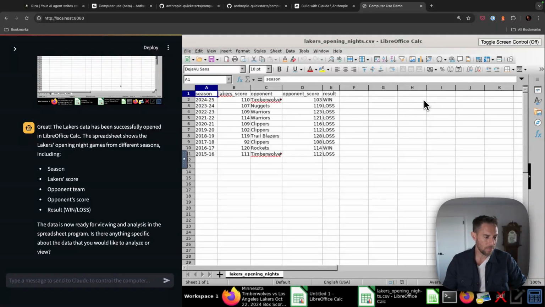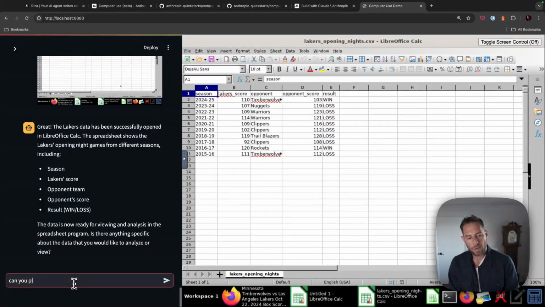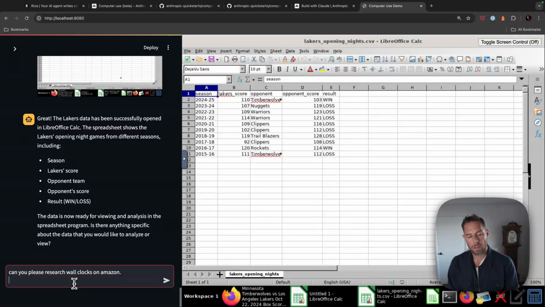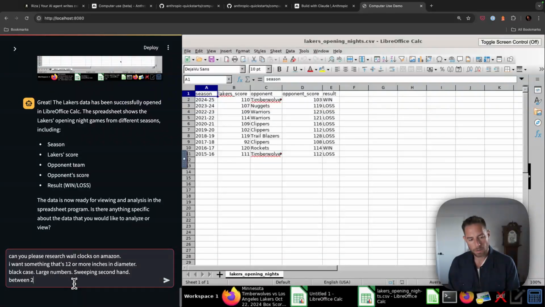All right, I have something. I need to buy a new clock for our living room. Can you please research wall clocks on Amazon? I want something that's 12 or more inches in diameter. Black, I don't know what you call that. Black case, large numbers, sweeping secondhand, between $20 and $50.